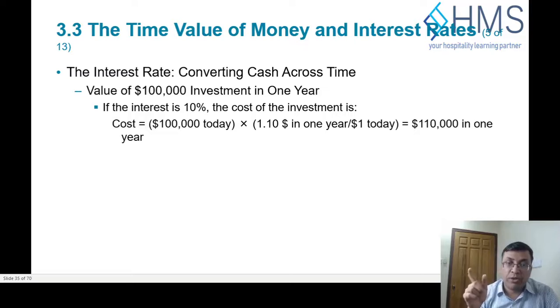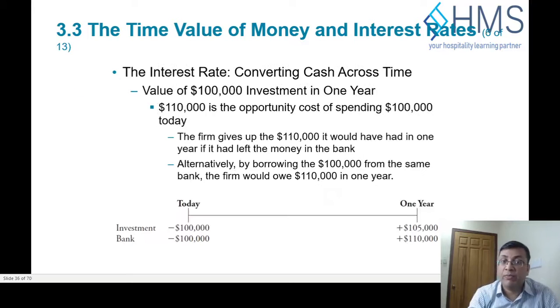You have a choice of making an investment with a value of $105,000 in 1 year. If the interest rate is 10%, the cost of the investment today is $100,000, which should be $110,000 in 1 year, because if the interest rate is 10%, you can deposit the money and get $110,000 in 1 year.